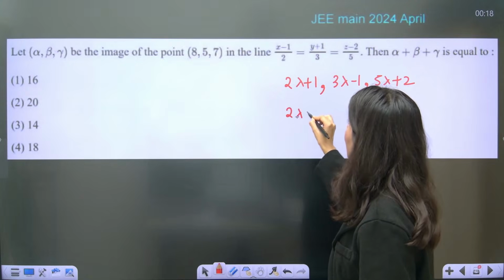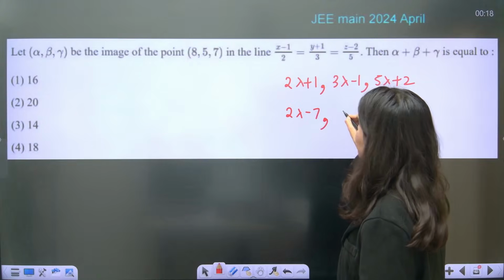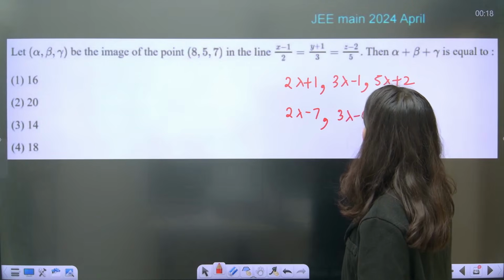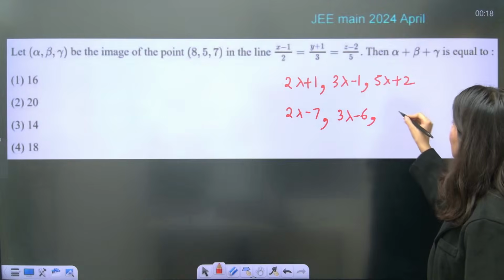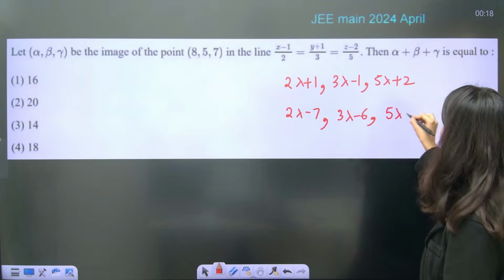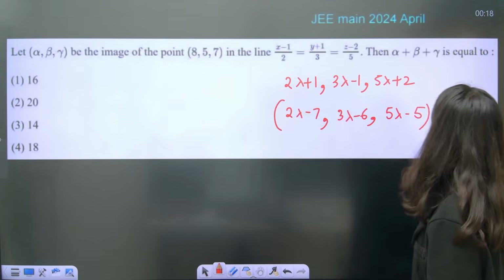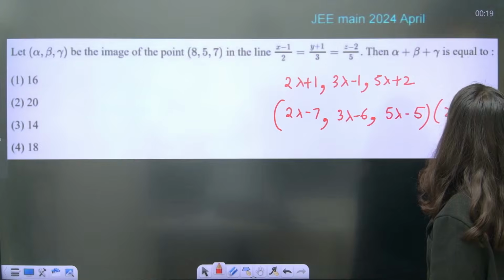So 2 lambda minus 1 minus 2 lambda minus 7, 3 lambda minus 6, 5 lambda plus 2 minus 7 minus 5. This is what it is, and take the dot product with 2, 3, 5 and make it 0.